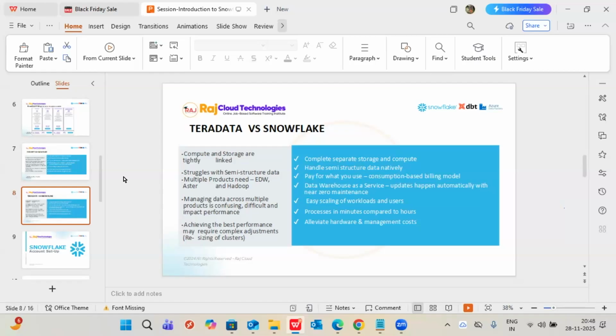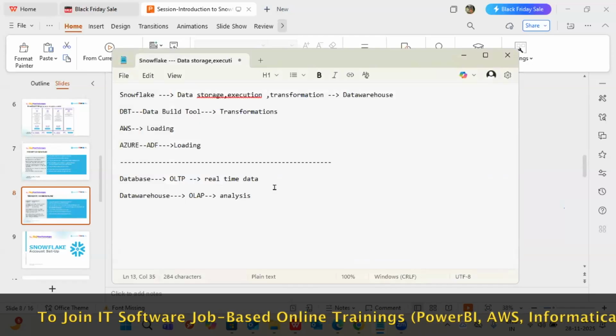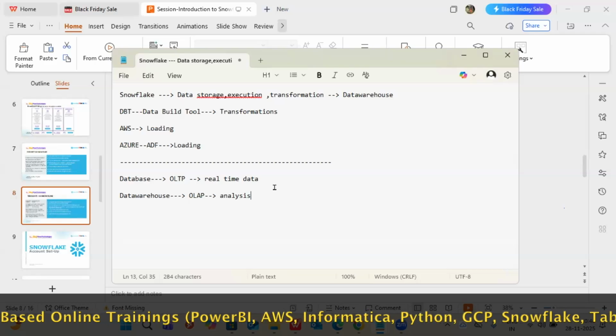If a client brings one technology to their company, they will try to keep the technology for a minimum of 10 to 15 years. So as per that, for the coming 10 years, you no need to worry about a new technology. You can continue with Snowflake. That guarantee I can give. I am staying here a long time; I can retire from IT with this technology only. That is the reason I'm saying you no need to worry about opportunities. A lot of opportunities are there. The market is really good for Snowflake. You no need to believe my words; check LinkedIn and Naukri. You will get more understanding about opportunities. Getting my point?